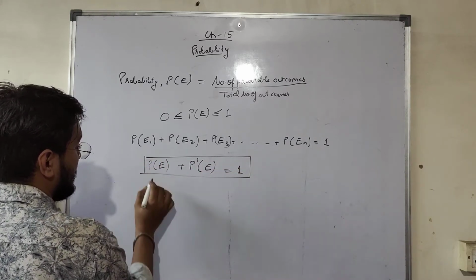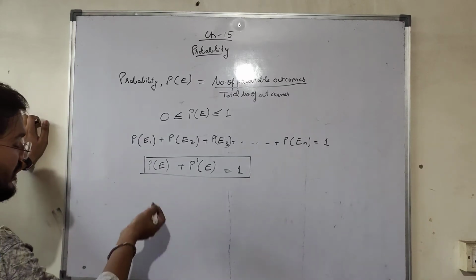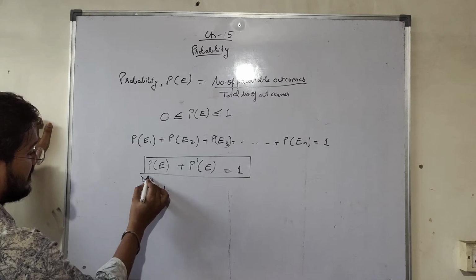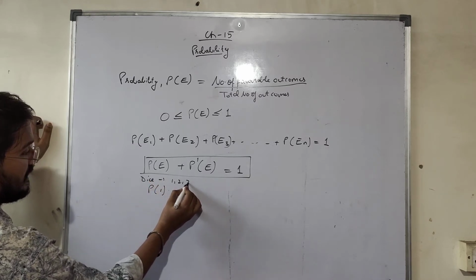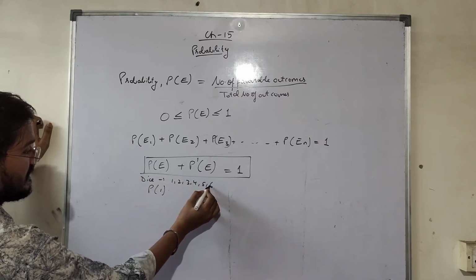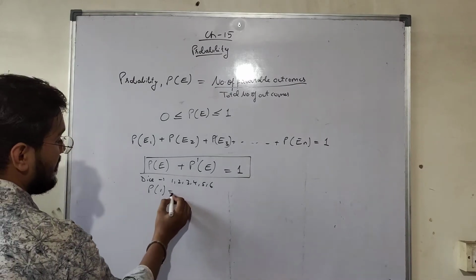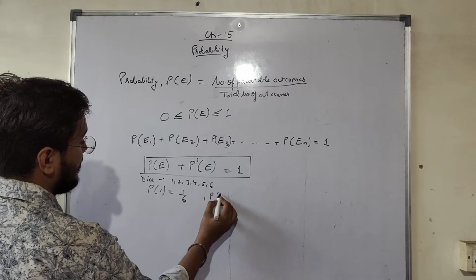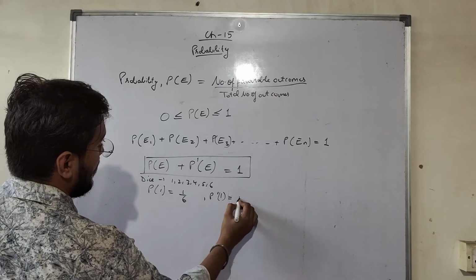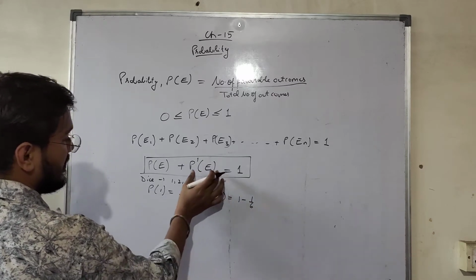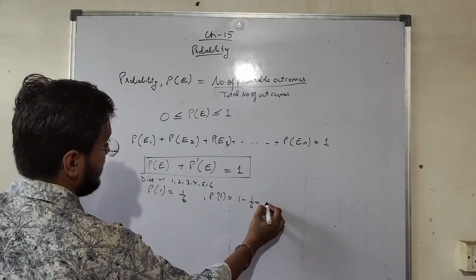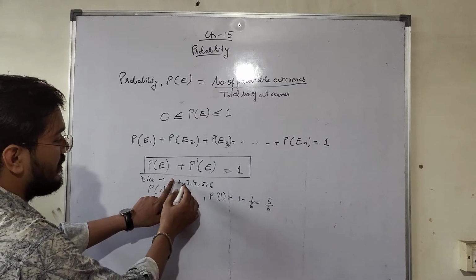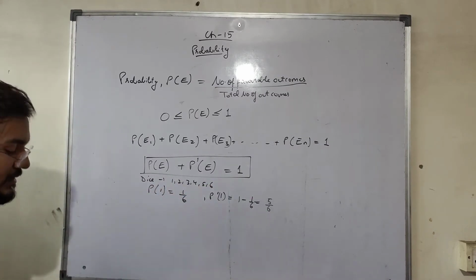Which means probability of getting 1 on a dice, if I throw a dice 1, 2, 3, 4, 5, 6, so probability of getting 1 will be 1 by 6. Similarly, probability of not getting 1 will be 1 minus 1 by 6. From this formula, it will be 5 upon 6. So from here also not getting 1 will be 1, 2, 3, 4, 5, 5 upon 6.